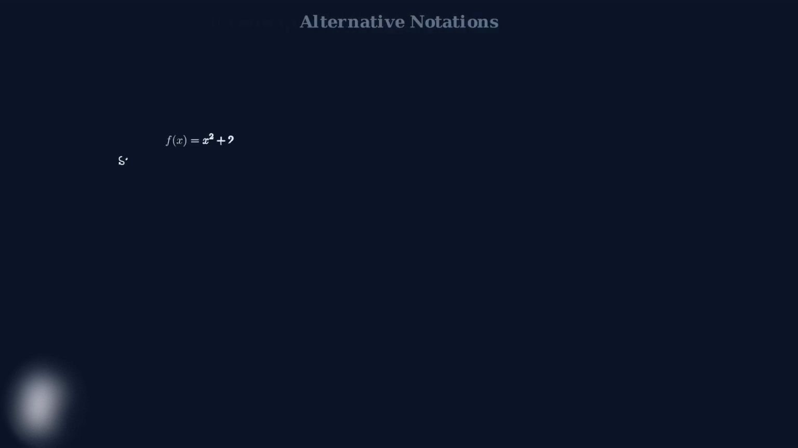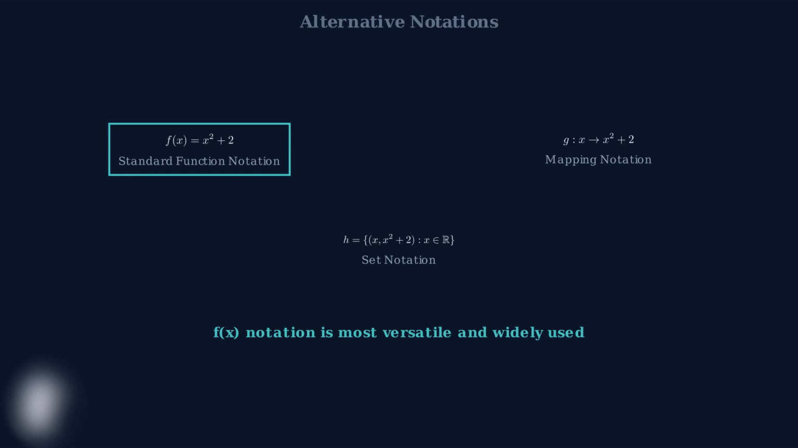While function notation is the most common, there are alternative ways to express functions. We have standard f of x notation, mapping notation using arrows, and set notation using ordered pairs. However, the standard f of x notation remains the most versatile and widely used because it combines clarity, simplicity, and mathematical precision in a format that's easy to read and understand. In summary, function notation provides the mathematical community with a clear, organized, and precise way to communicate about functions, making complex mathematical ideas more accessible and less prone to confusion.